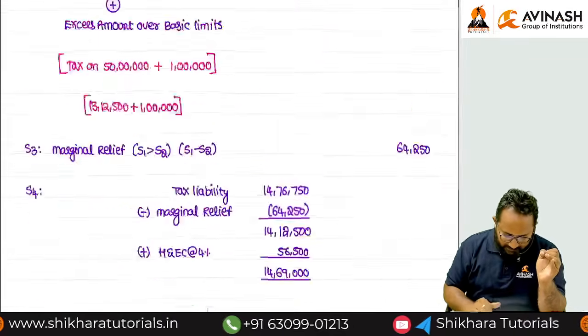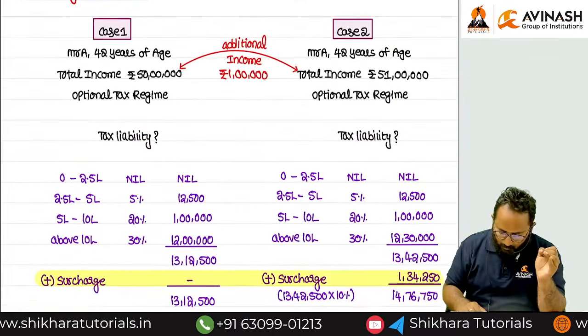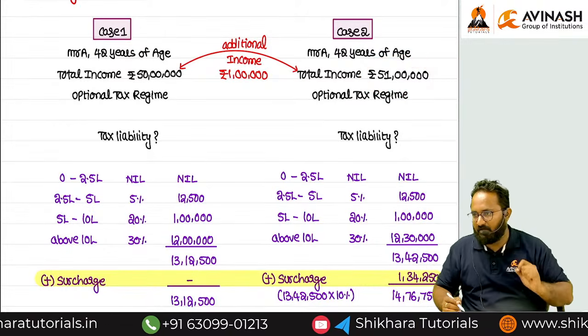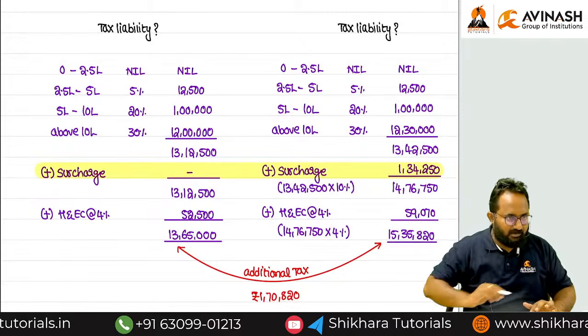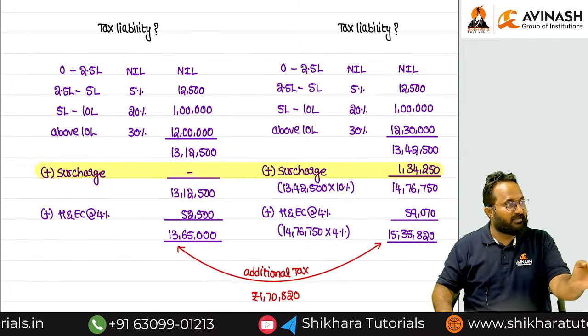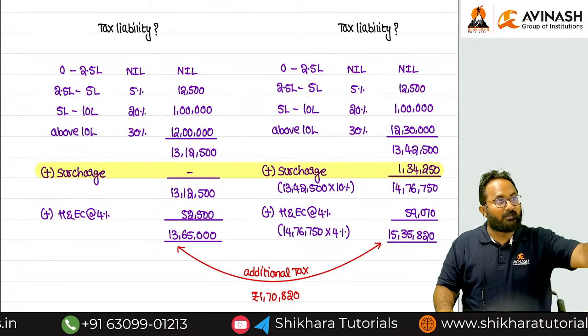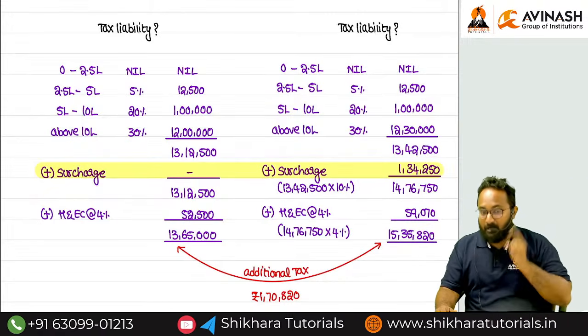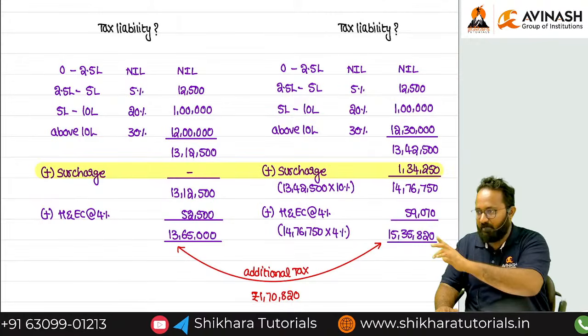Example, we discussed an assessee having a total income of how much? 51 lakh. He suffered because of surcharge, so that's why we provided the marginal relief. Marginal relief can be claimed by all the assessees who suffered because of surcharge. Rebate only for resident individual.